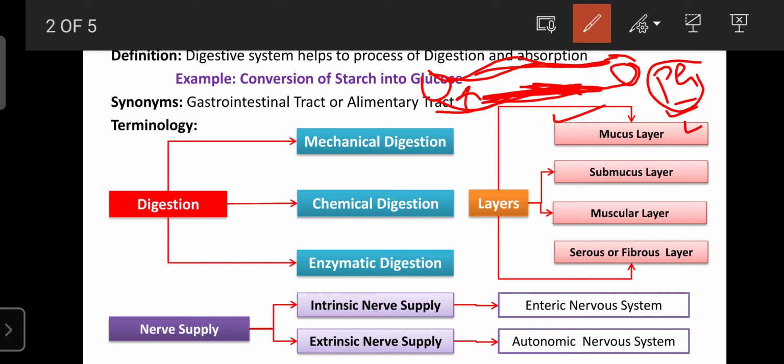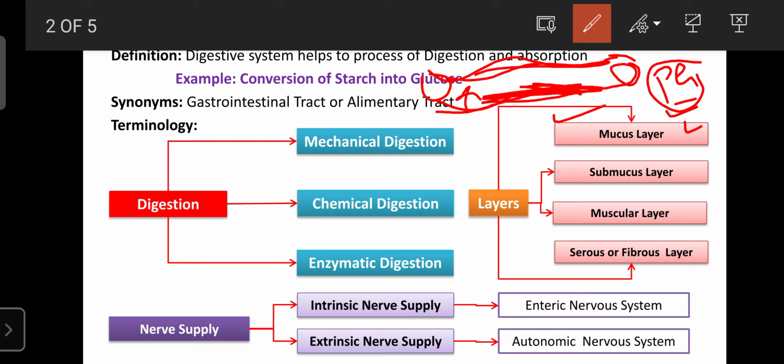So that is the importance of the mucus layer. Normally it is helpful in the GIT, but on the other side prostaglandin is involved in causing pain and fever. That's why you should not unnecessarily take prostaglandin inhibitors like nimesulide and paracetamol. Many such drugs are there. Don't take them unnecessarily, otherwise they can relieve your body pain, but they can cause peptic ulcer or gastric ulcer.